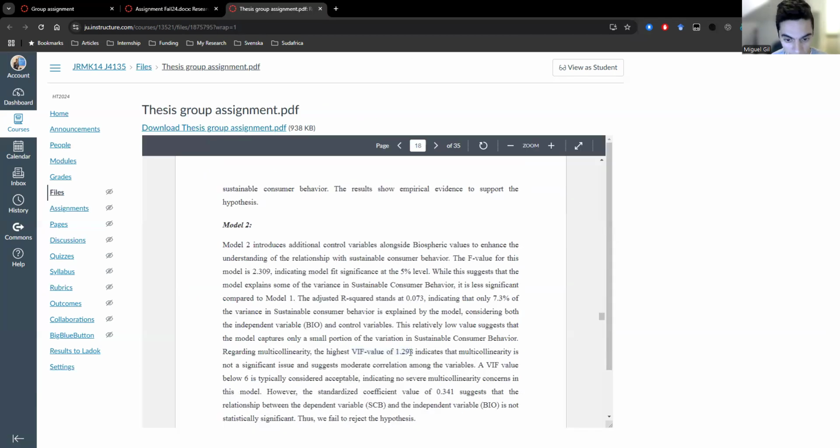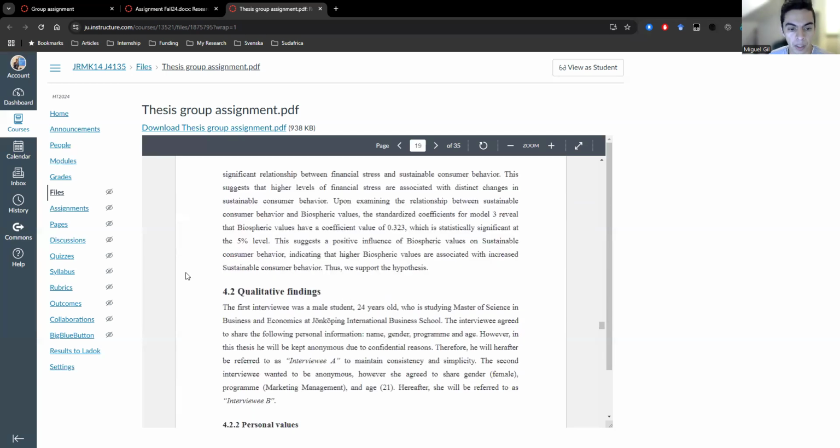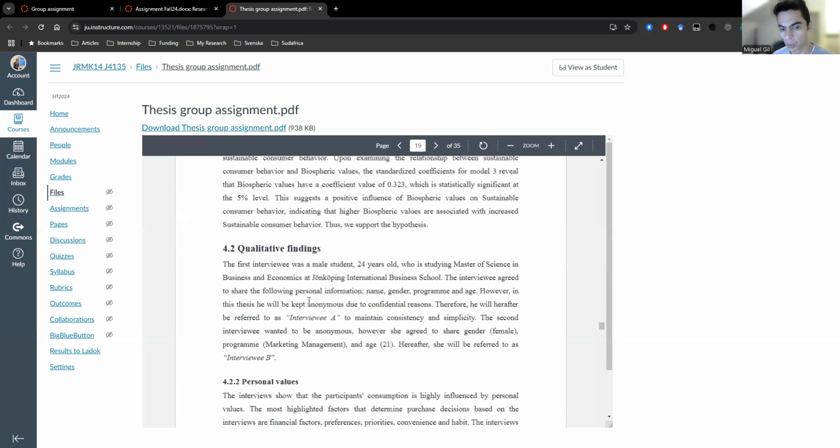So maybe include it in here, but you can also include that in the trustworthiness discussion. But beyond that, this section does not need references, especially the quant findings. And then 4.2, we have the qualitative findings.